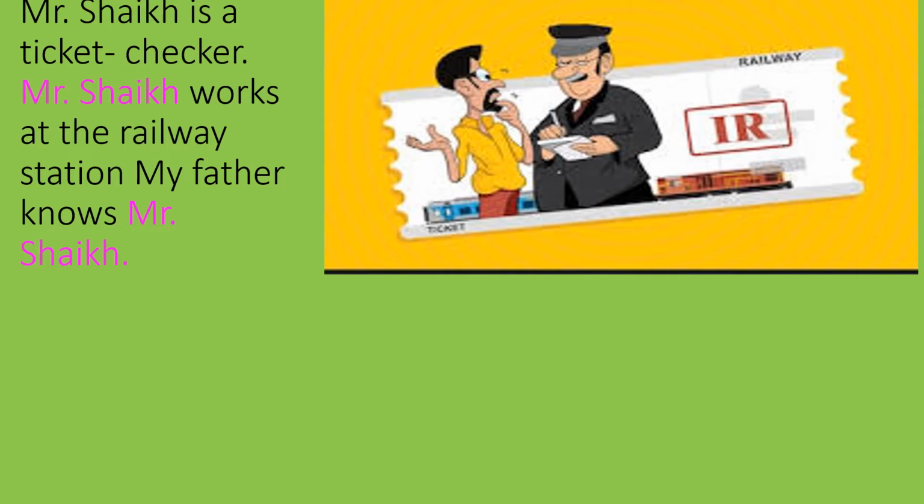Now see this. Mr. Sheikh is a ticket checker. Mr. Sheikh works at the railway station. My father knows Mr. Sheikh. See the first sentence, Mr. Sheikh. We keep Mr. Sheikh as it is.